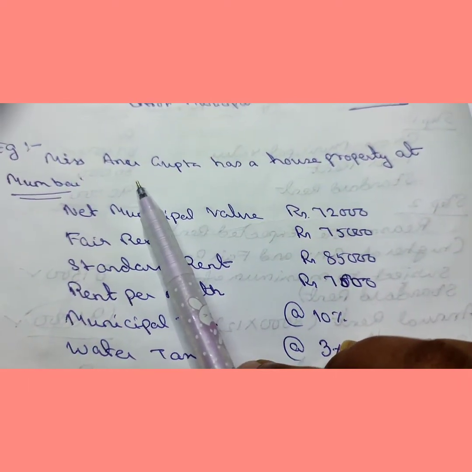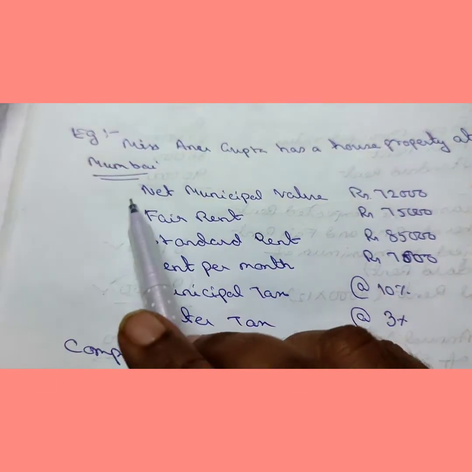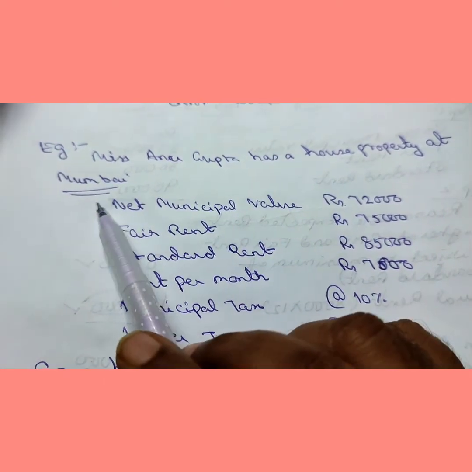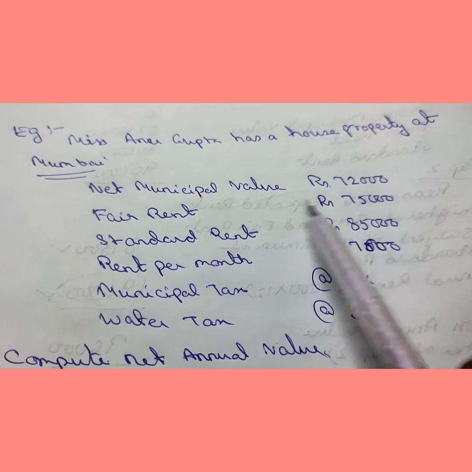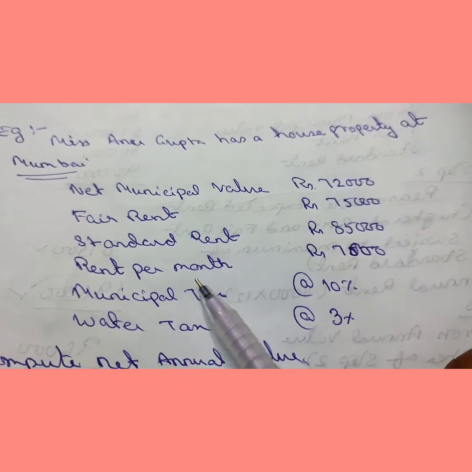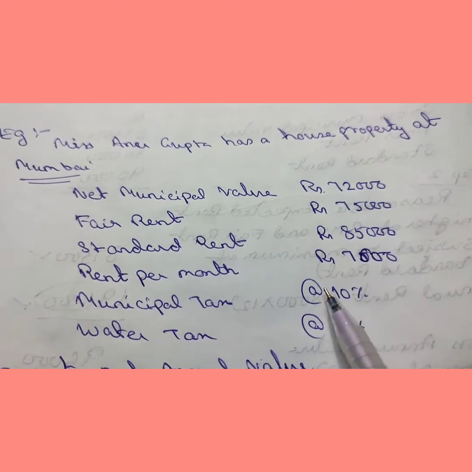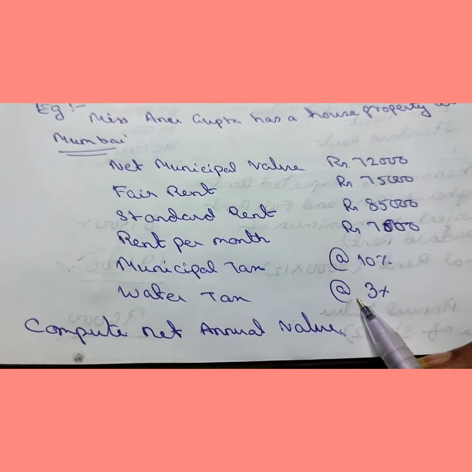Yes, here is an example. Miss Anu Gupta has a house property at Mumbai. Mumbai means metro city, and here house is situated in metro city. Net municipal value is given. Fair rent 75,000, standard rent 85,000, rent per month is 7,000. Municipal tax at the rate of 10%. Here it is water tax at the rate of 3%.